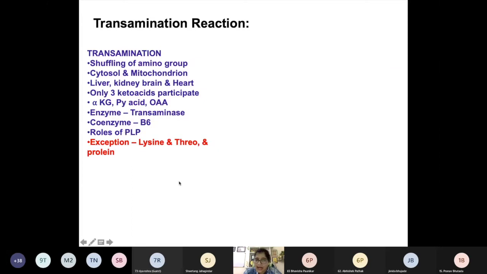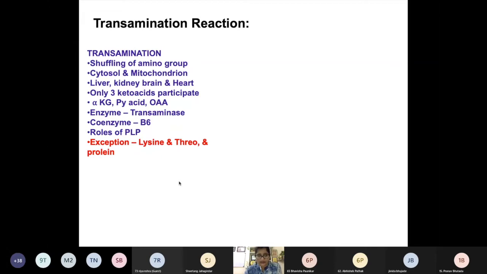Now, the enzyme required for this process is known as transaminase. And transaminase requires a coenzyme, that is vitamin B6, and the active form of vitamin B6 is known as pyridoxal phosphate. PLP is needed as a coenzyme.